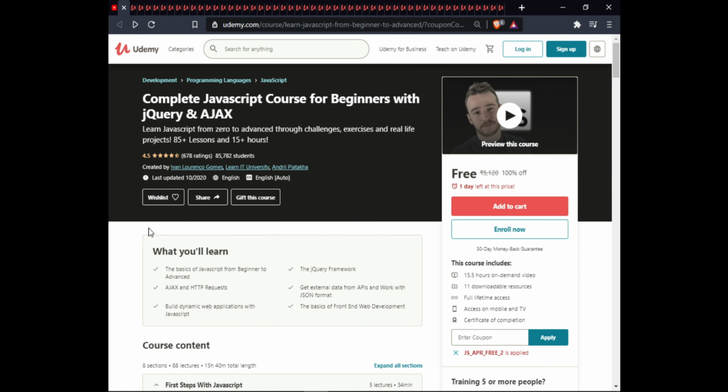The first course is Complete JavaScript Course for Beginners with jQuery and Ajax. In this course, you will learn the basics of JavaScript from beginner to advanced, the jQuery framework, Ajax and HTTP requests, get external data from APIs and work with JSON format, build dynamic web applications with JavaScript, and the basics of front-end and web development.